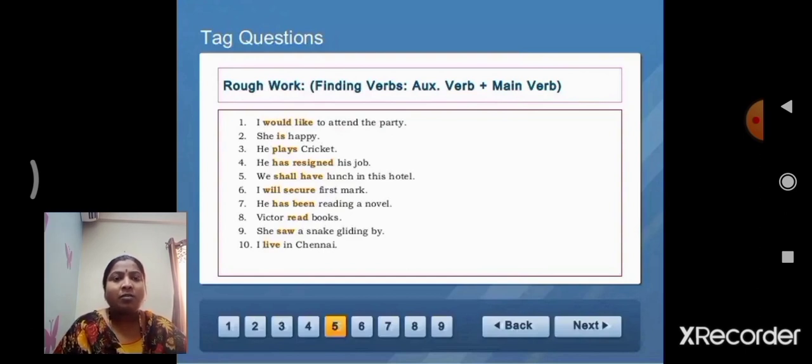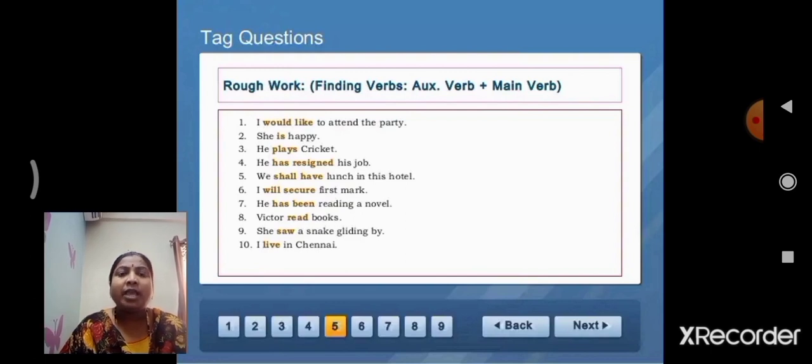Rough work: finding verbs, auxiliary verb and main verb. We can identify the verbs first, the main verb or helping verb, whatever it is.